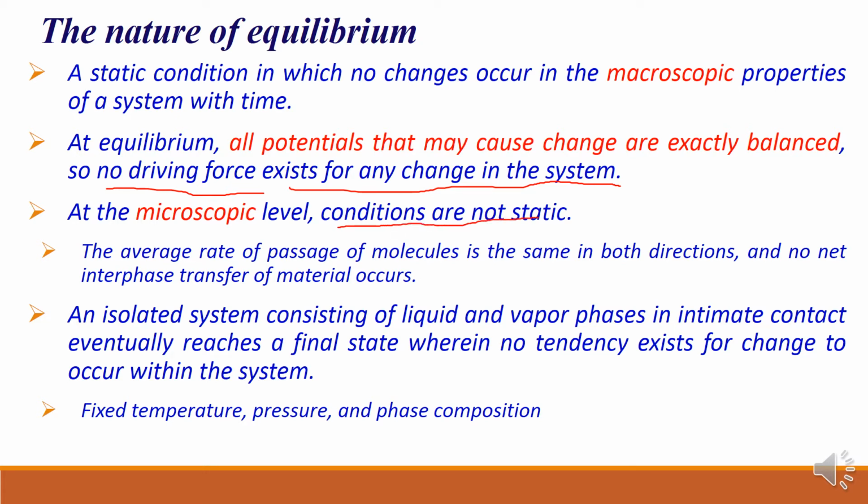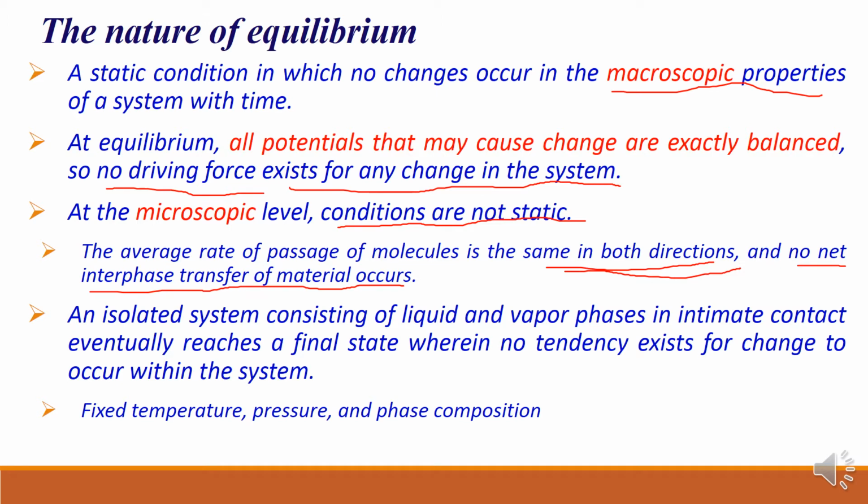But at the microscopic level, the conditions are not static, because molecules tend to move from one phase to another phase, or from that phase back to the previous phase. This is possible here, right? So in both directions there is a transfer of molecules, but if you see the net interface transfer, that is equal to 0 at the microscopic level. That's why at the macroscopic level you will find this is a static condition.